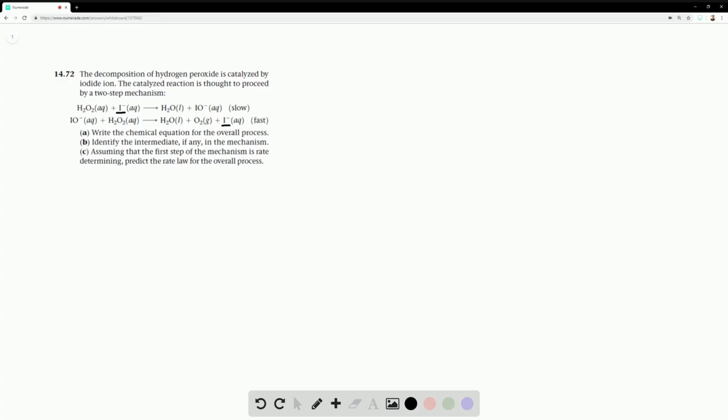So let's write the chemical equation for the overall process at first. So what we're going to have is, let's write the left-hand sides all together. H2O2 plus I minus plus IO minus plus H2O2. And let's